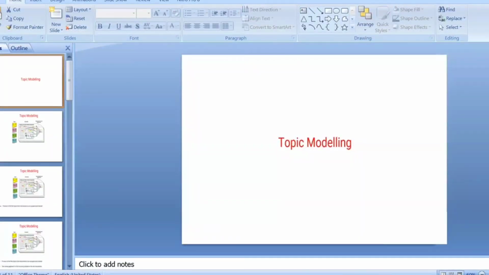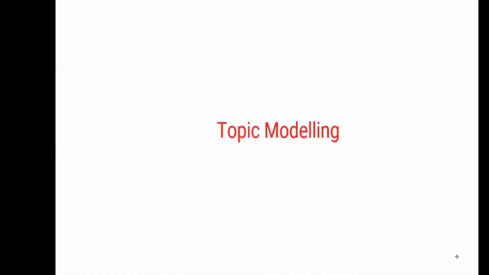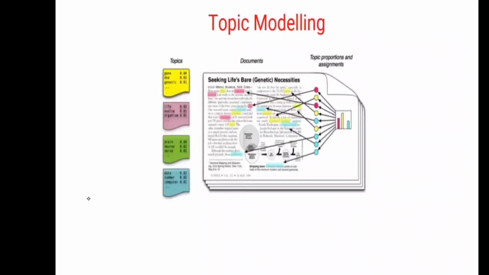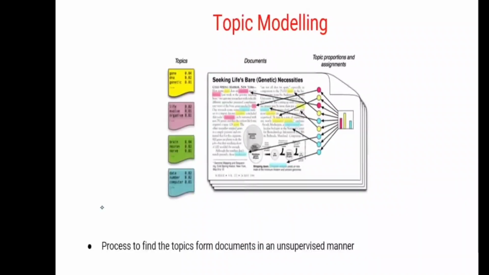Supervised, we have completed: text classification by using the Naive Bayes theorem. Now we are going to move on to the next one, called unsupervised. Here, whatever the words and things are, it is going to identify the topics. Whichever common things are there, it is going to create those topics. So it finds the topics from the documents in an unsupervised manner.